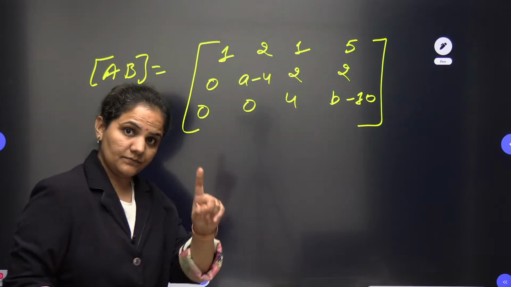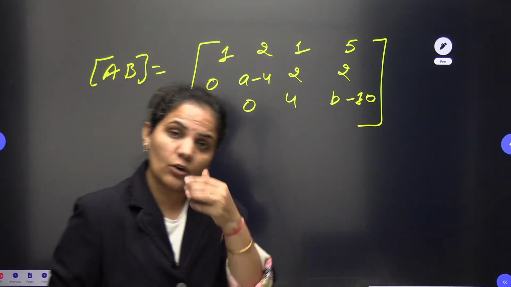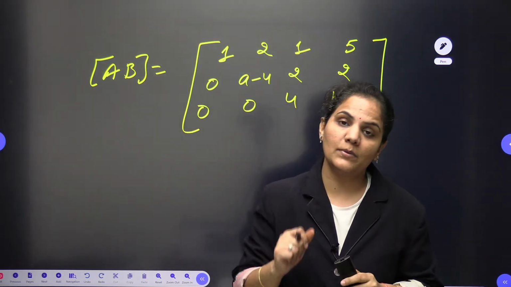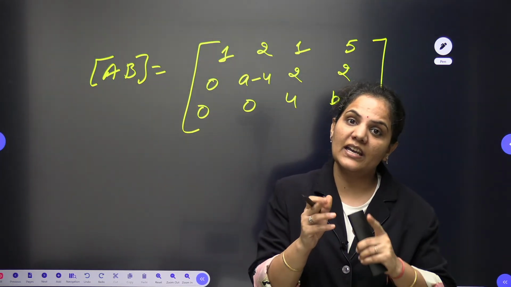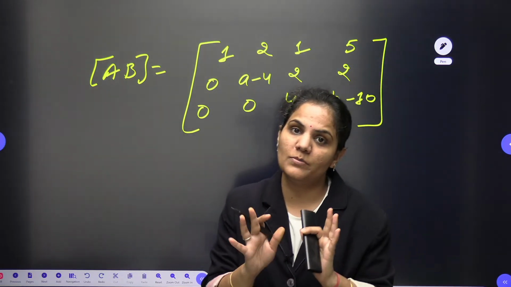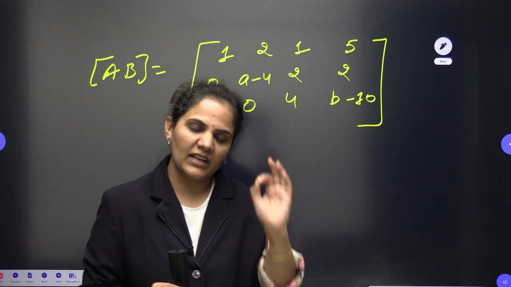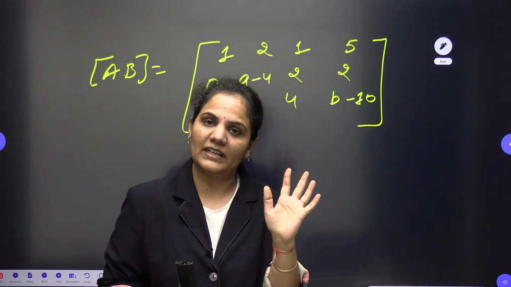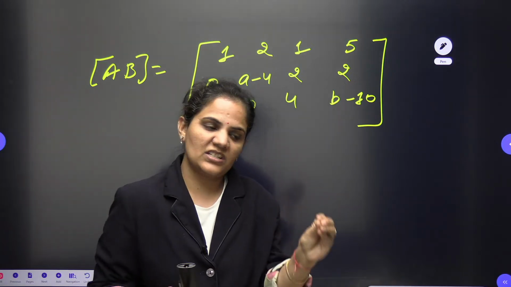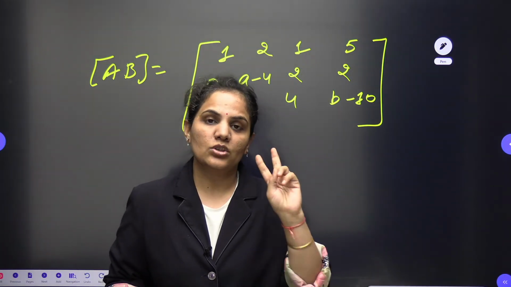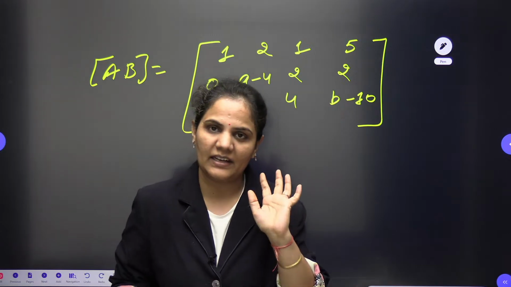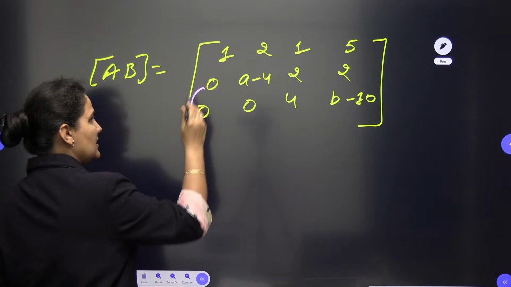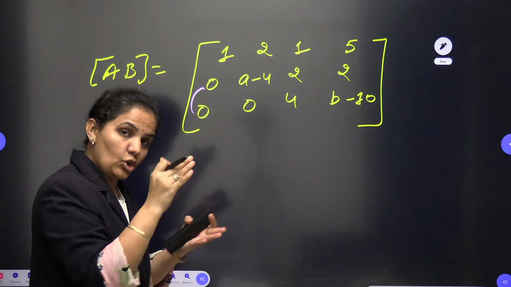Now look here. You are saying that the rank of the matrix A and AB is less than 3. Less than 3 means less than the number of unknowns, which means all the determinants of 3 cross 3 should be 0. And we know very well that whenever the determinant is 0, any 2 rows or columns should be identical. If it is identical, then your question is done there only. So I will compare. This will be 0.